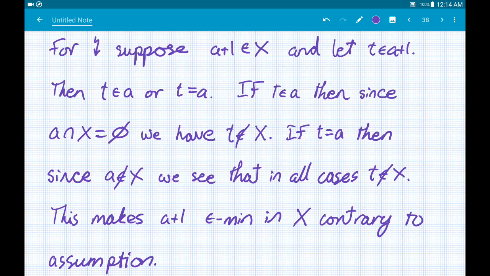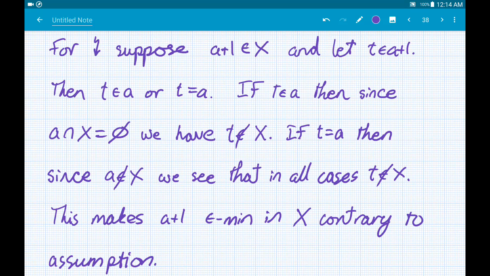I'm trying to show that A plus 1 is in min X, so I am going to take an arbitrary element out of A plus 1 and show that it cannot be in X.